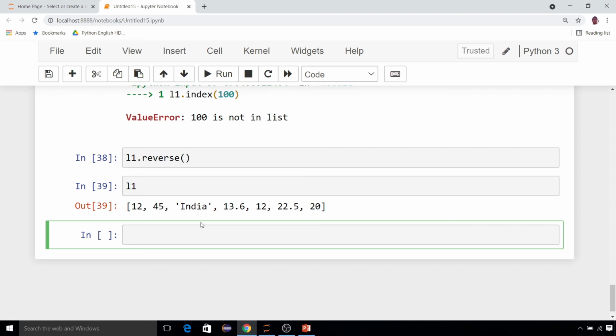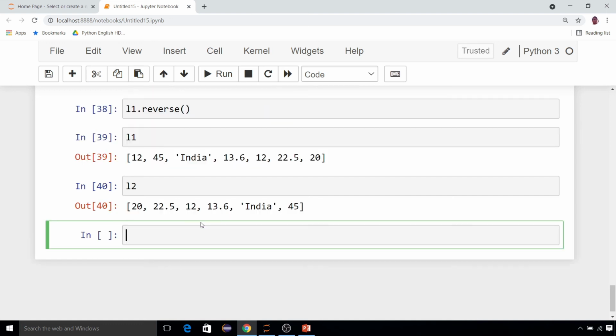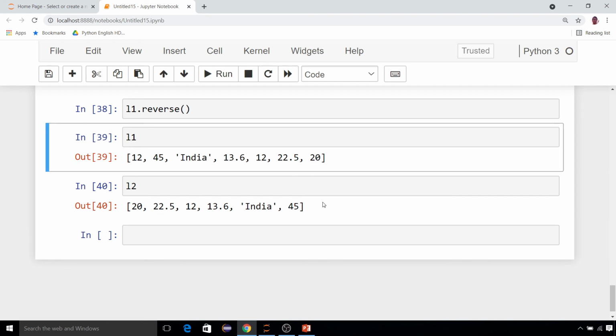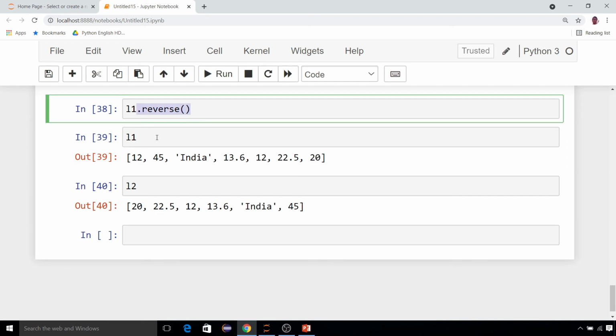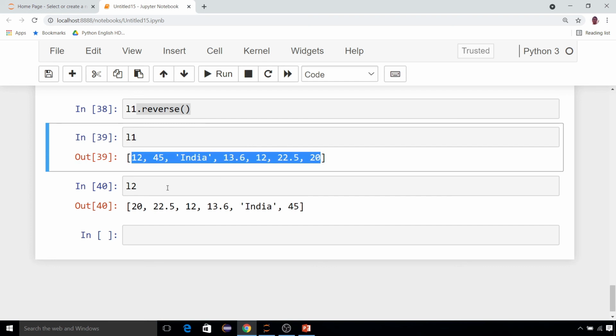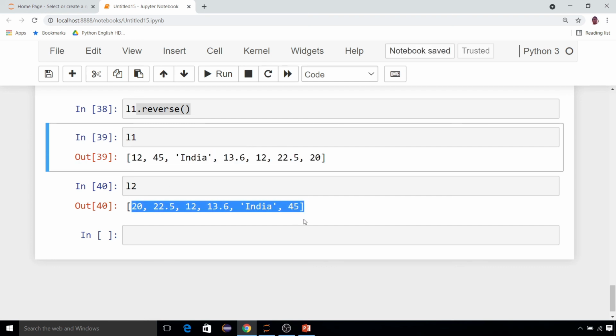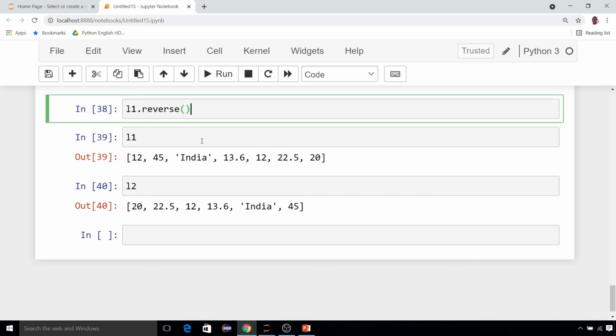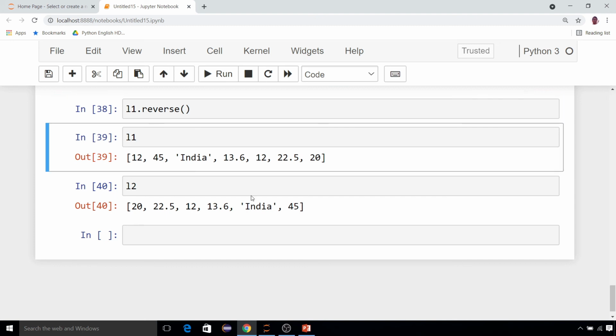But if you remember, we copied this to L2. See, L2 is different now, because you copied the previous L1 into L2, which was starting from 20, but now you reversed the thing. So your L1 is now totally reversed, but L2 is still the previous one. So this is another example of being mutable in nature. Whatever changes you are doing, the changes are permanent.